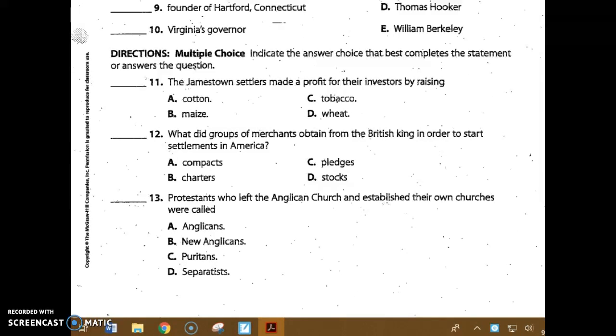Number 11. The Jamestown settlers made a profit for their investors by raising what? Did they raise A, cotton, B, maize, C, tobacco, or D, wheat? Number 12. What did groups of merchants obtain from the British king in order to start settlements in America? Did they get A, compacts, B, charters, C, pledges, or D, stocks?